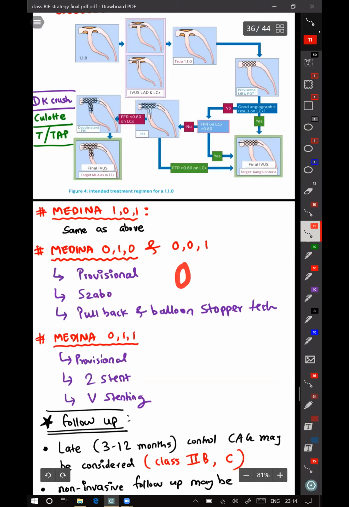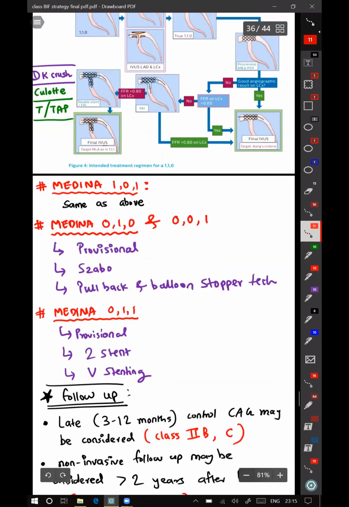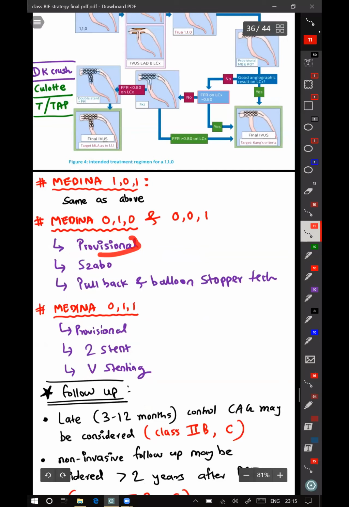But there was a study done for precise ostial stenting for LAD. I don't remember the author's name, but in that study, 54% of the times the ostium was missed, and that had led to restenosis of the LAD ostium. So the recommended choice, even if you have proximal LAD or proximal LCX, is provisional stenting. You can use Szabo or do a pullback with a balloon stopper technique.